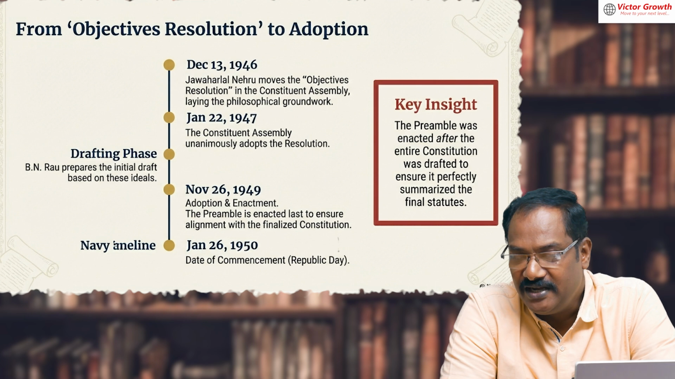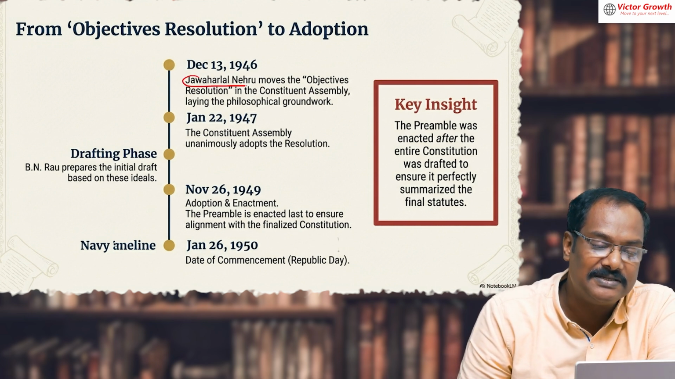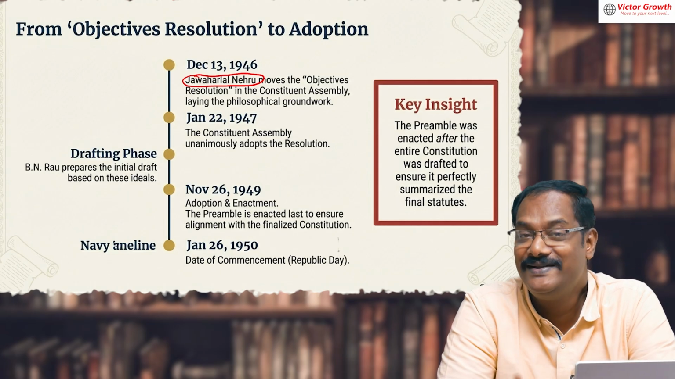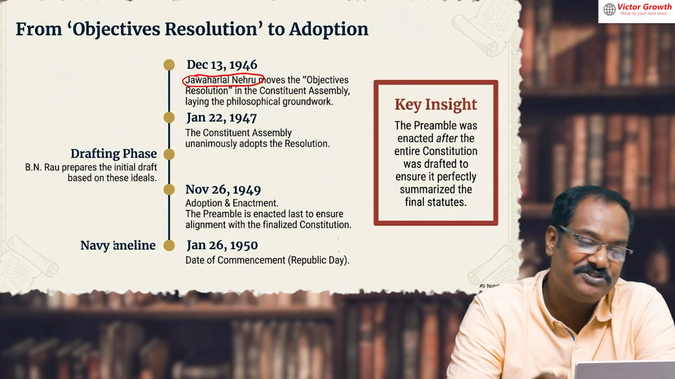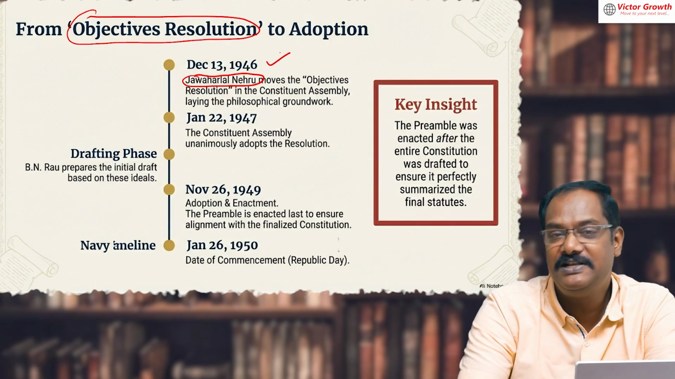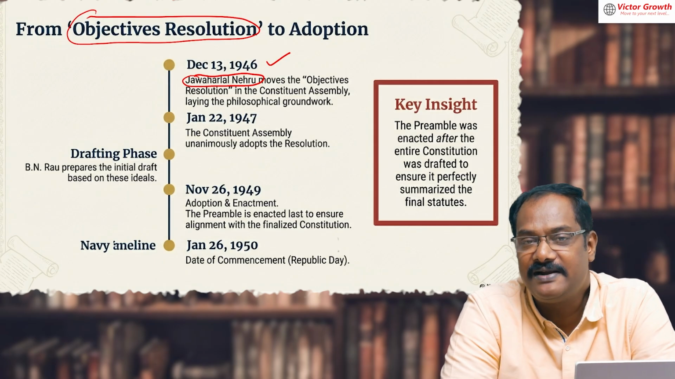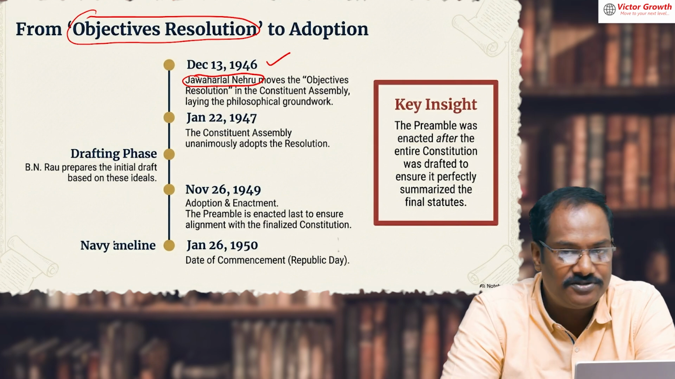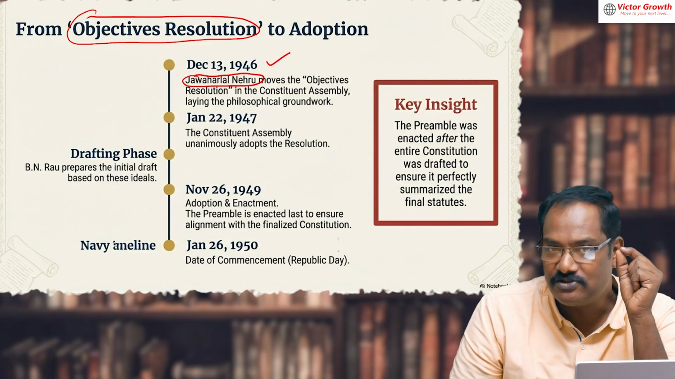Now, the Objective Resolution. This word is also very, very important. When Jawaharlal Nehru brought this concept to be included in the Constitution, he did not use the word Preamble. He used the word Objective Resolution. So the Objective Resolution was introduced by Jawaharlal Nehru. Please write down the date also: 13th December 1946. On that day, Jawaharlal Nehru introduced a document, saying let us add this into the Constitution, and we call it the Objective Resolution. At that time it was known as the Objective Resolution.